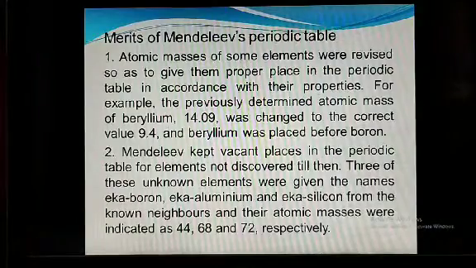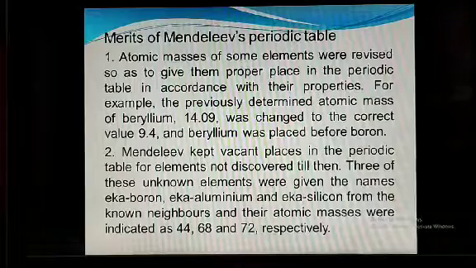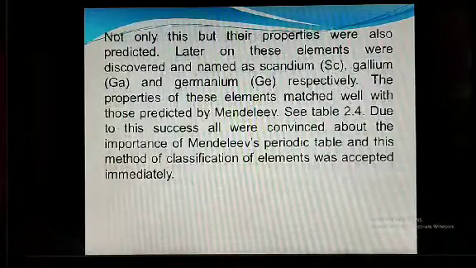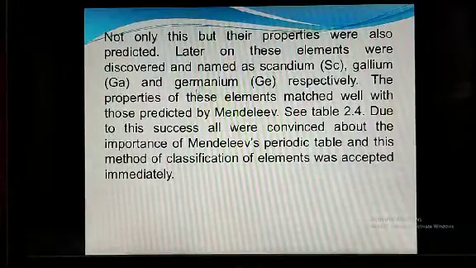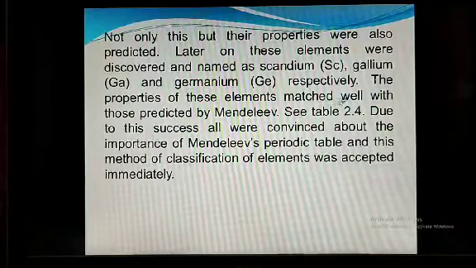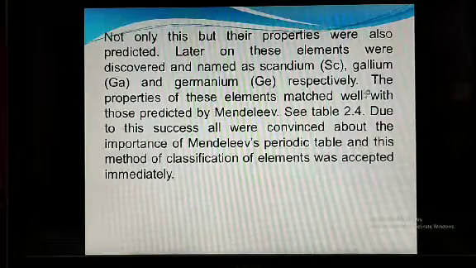Not only this, but their properties were also predicted. Later on, these elements were discovered and named as scandium, that is Sc, then gallium, that is Ga, then germanium, Ge, respectively.